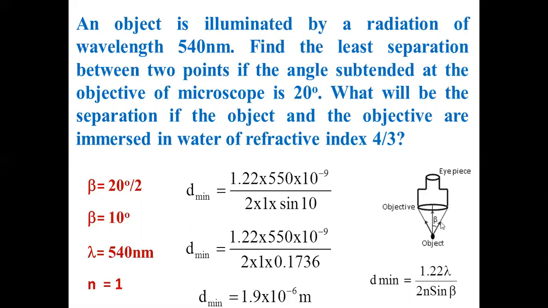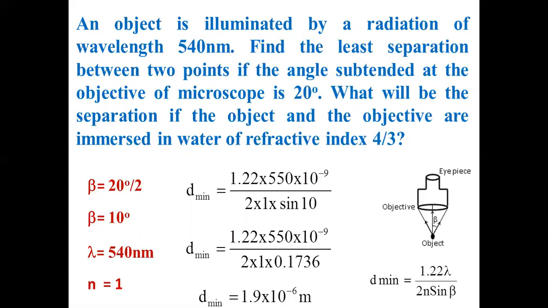If you immerse here a medium of refractive index 4/3, will you get a better minimum distance? That means still less than this. Because you know, the limit of resolution must be as small as possible. Resolving power should be as large as possible. My microscope should show even very, very close lying objects as separate objects. Then it's a better microscope.